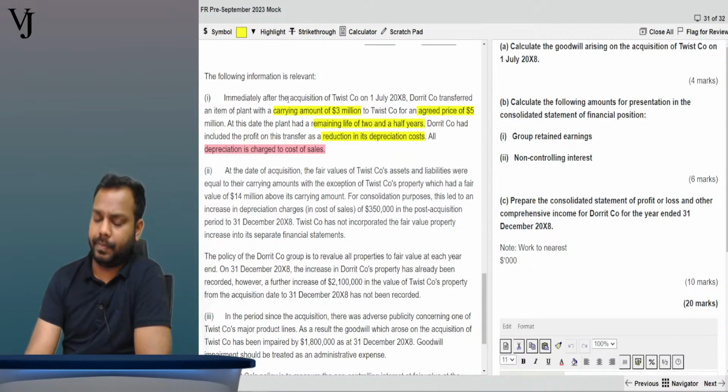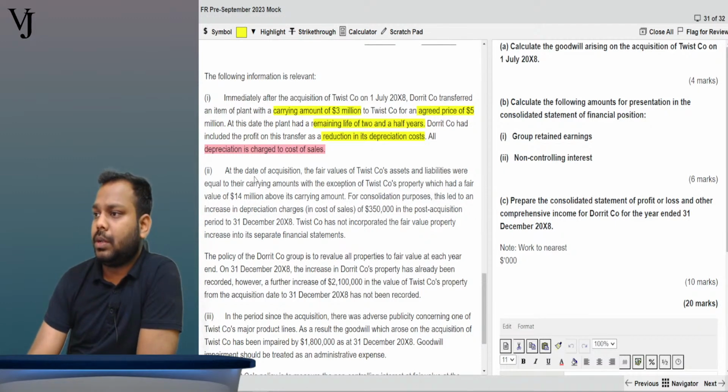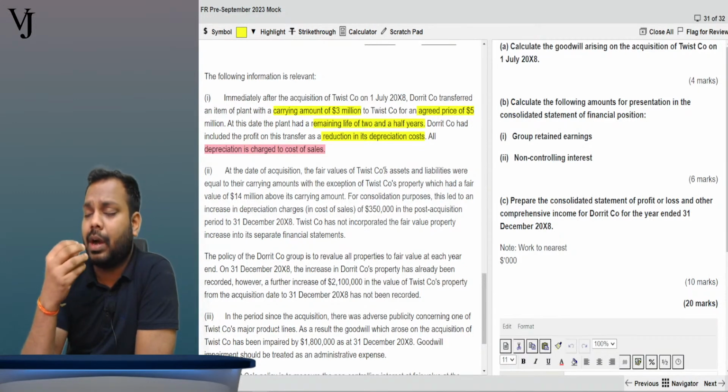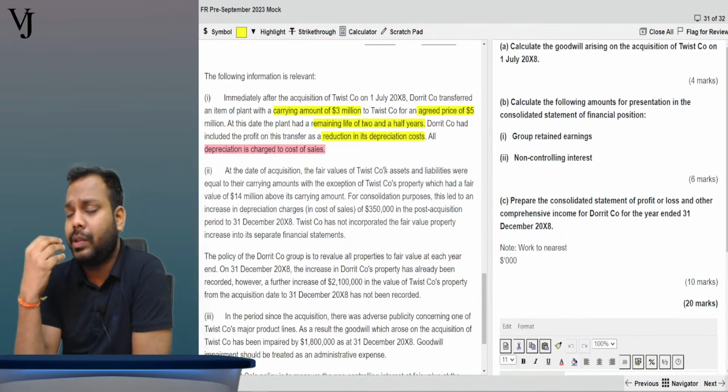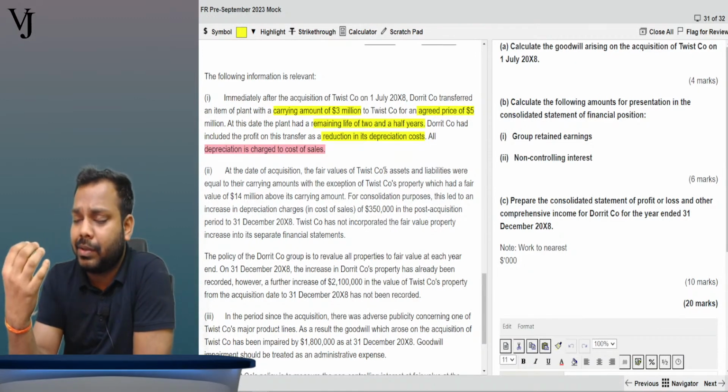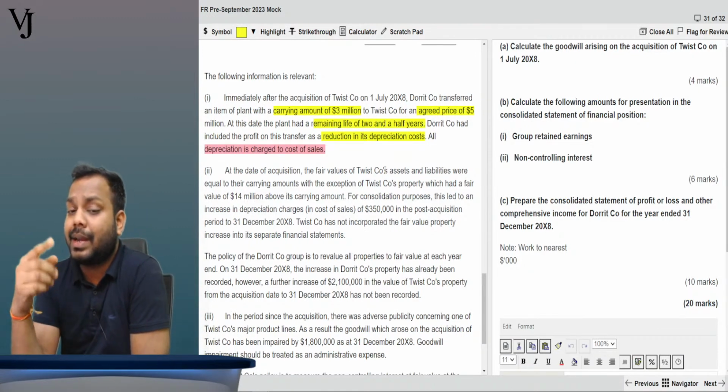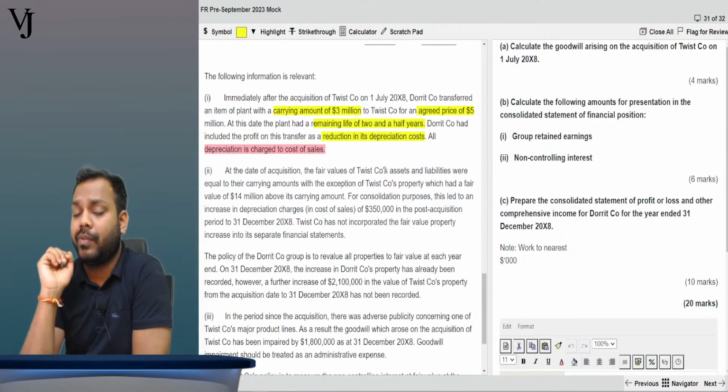Now, at the date of acquisition, the fair value of the Twist company, that is the subsidiary company's, assets and liabilities were equal to the carrying amount. I believe you are aware that on the date of acquisition, the parent company records the assets and liabilities of the subsidiary company at its fair value on the date of acquisition, right?